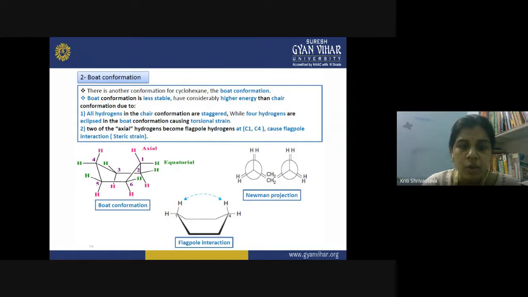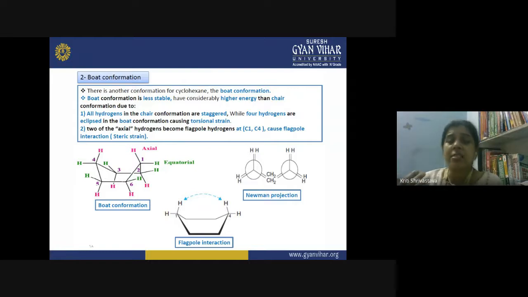The second point is, two of the axial hydrogens become the flagpole hydrogens. What are the flagpole hydrogens? The axial hydrogens on each of the two vertices, both on the same side, the two axial hydrogens, are like a flagpole, and they are called flagpole hydrogens. So they are generally on carbon atom number 1 and carbon atom number 4. Now these two flagpole hydrogens are near to each other, the two axials in the same direction. So this is again causing steric hindrance, and this type of interaction, the flagpole interaction, is increasing the energy of the boat conformation.